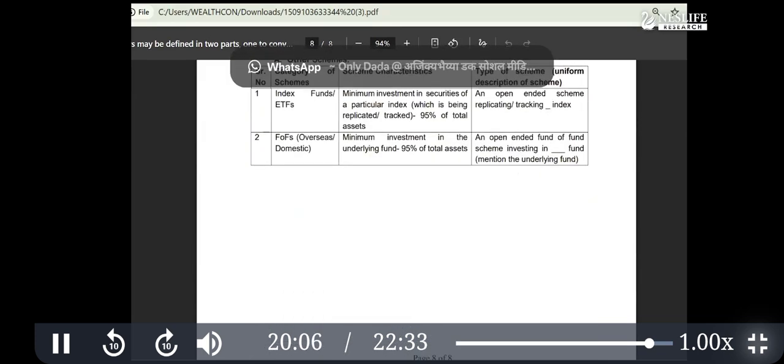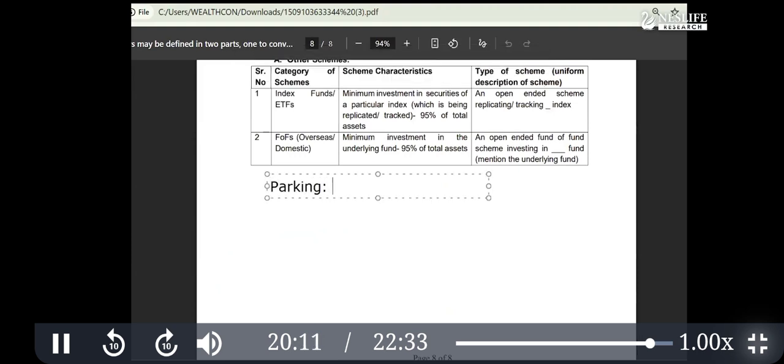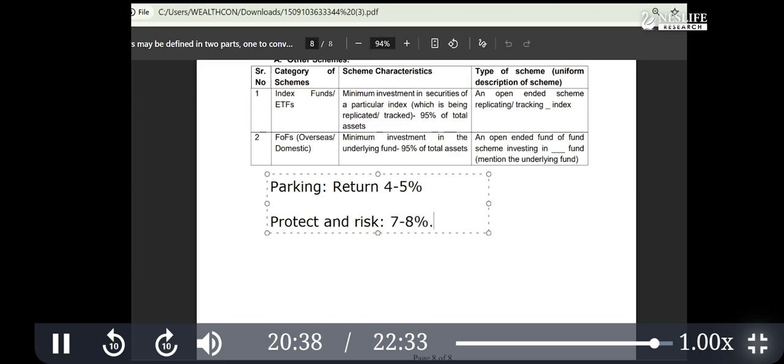return. Okay, when you are parking the fund, for example, in FD, you are parking funds. You are not bothered about getting too much return. So your return will usually be 4 to 5%. Happy, but you will get money immediately. No risk at all. If you want to protect from inflation and risk as well, risk of losing capital, then your expectation is 7 to 8%. Should be happy with that. So you will protect, you will not create wealth.